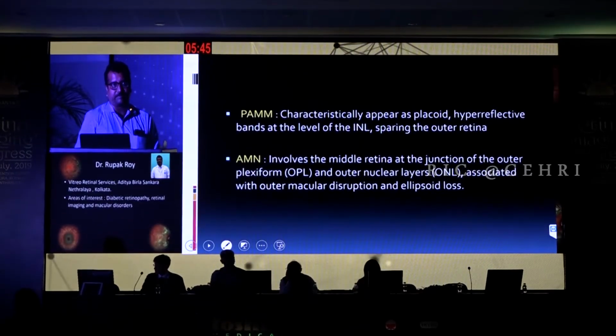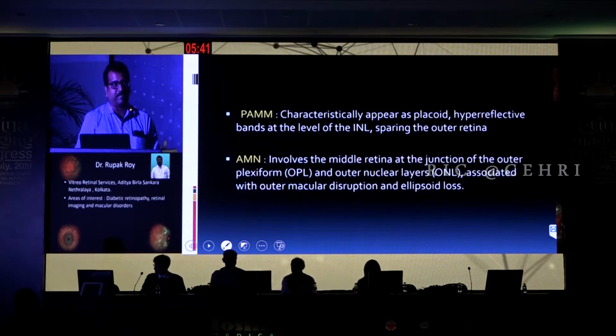characteristically appears as placoid hyperreflective bands at the level of the INL, sparing the outer retina. On the other hand, acute macular neuroretinopathy, which is a similar disorder on the other end of the spectrum, involves the middle retina at the junction of the outer plexiform layer and the outer nuclear layer, associated with outer macular disruption and ellipsoid loss. So basically, AMN will involve outer retinal damage, whereas PAM is purely in the middle retinal layers.